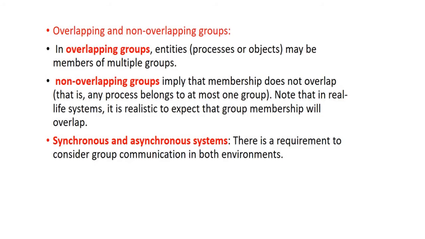Another way of seeing a group is overlapping and non-overlapping. In overlapping groups, the entities may be members of multiple groups. There is an option for a particular entity to be a member of multiple groups. That's why the name overlapping groups. Non-overlapping means the maximum number of groups to which a particular entity can be a member is one. And group communication can be either synchronous or asynchronous.